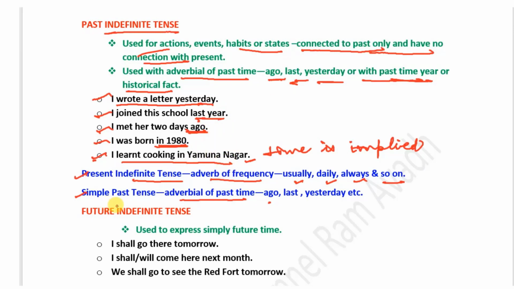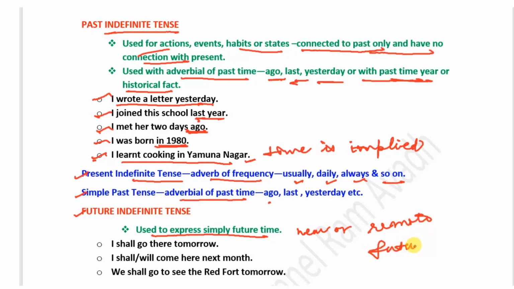On comparing these two tenses with future indefinite tense, we find that future indefinite expresses simply future time, whether the time is of near or remote future.